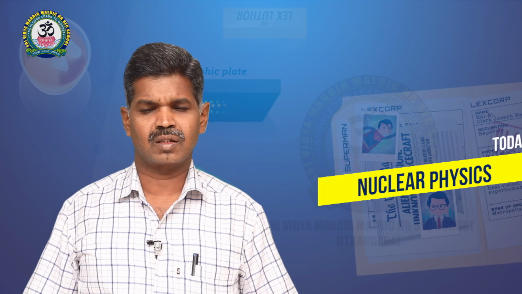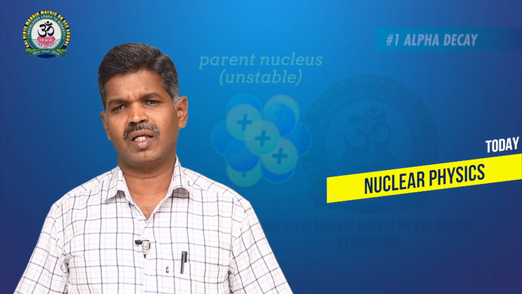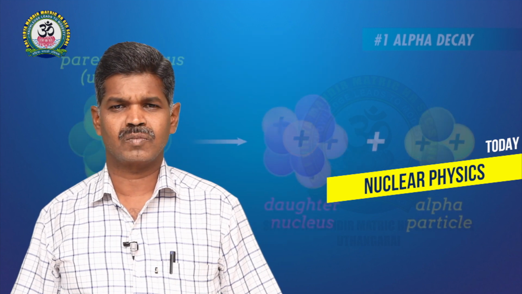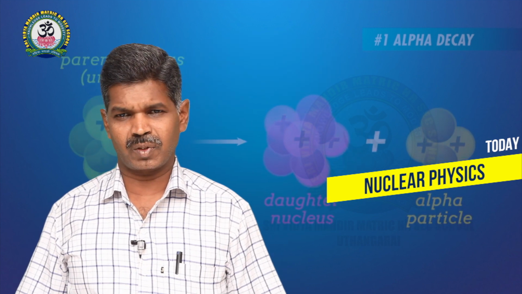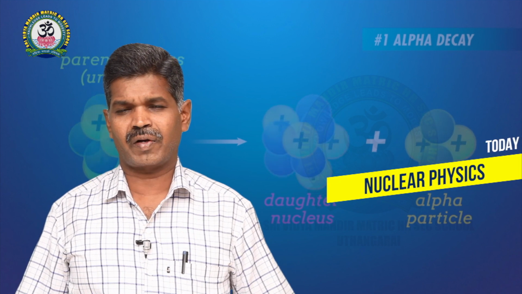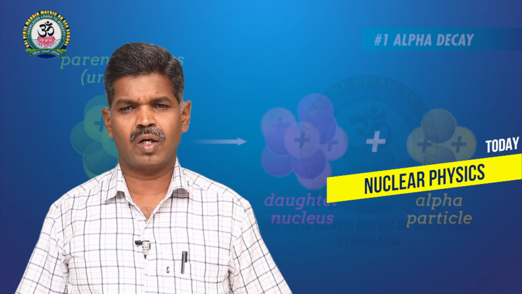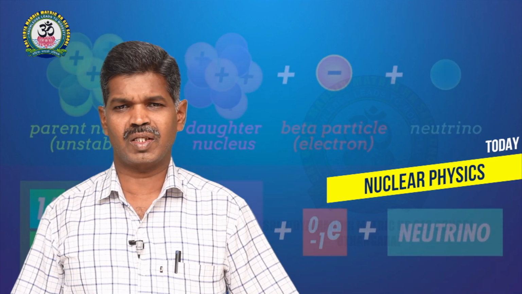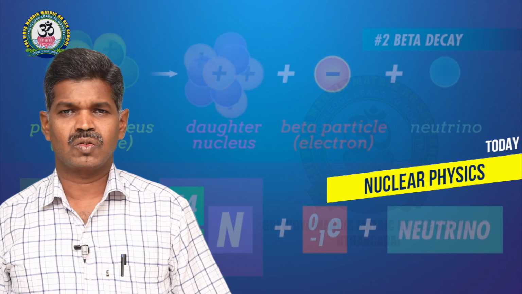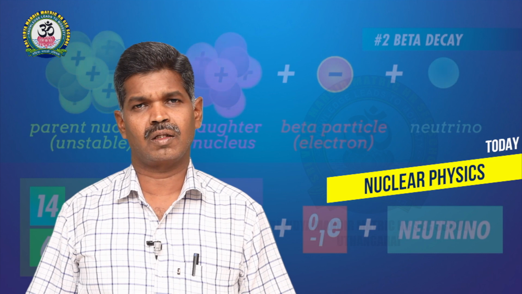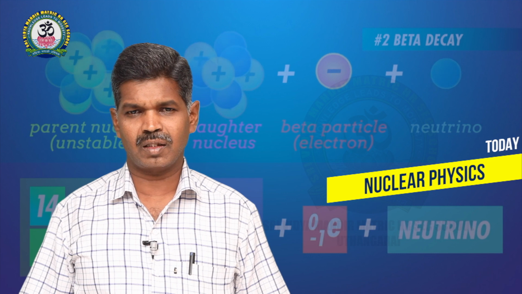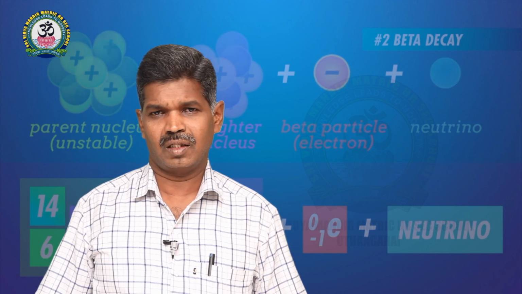This is classified in one of our laws, called the radioactive displacement law. This radioactive displacement law was framed by Soddy and Fajans. So that's why the radioactive displacement law is also called the Soddy-Fajans law. Now we are going to see the radioactive displacement law in our class.